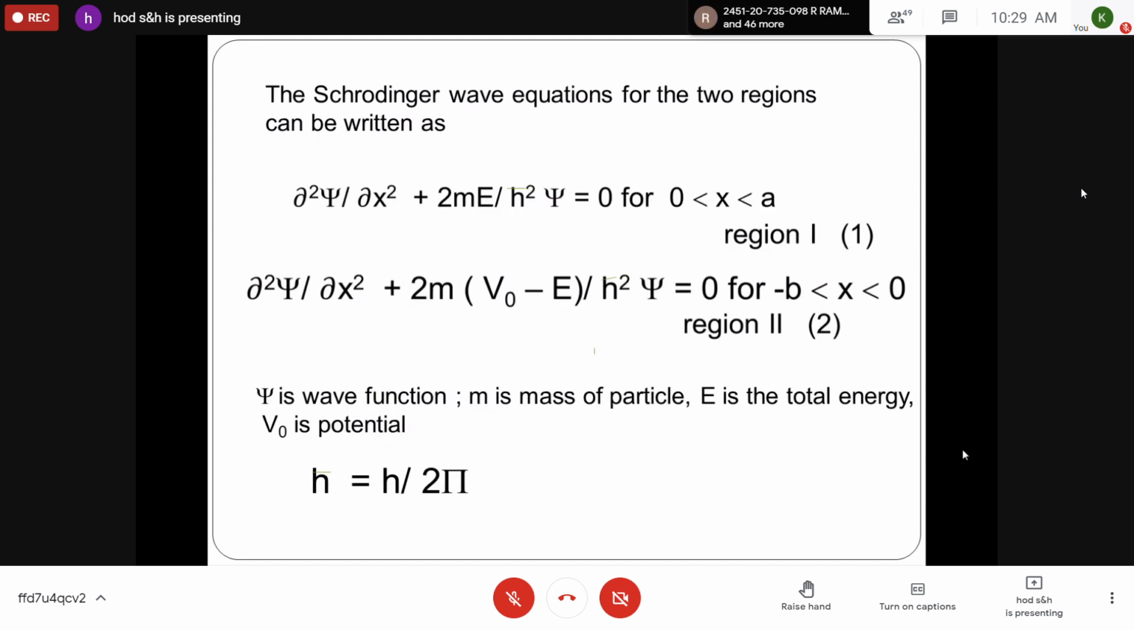So the Schrodinger wave equations for the two regions can be written as d²ψ/dx² plus 2mE/ħ² ψ equals 0 for 0 less than x less than a. It is ħ, not h. If you see the diagram, when the electron is in the lower potential, the Schrodinger time independent wave equation is d²ψ/dx² plus 2mE/ħ² ψ equals 0 for 0 less than x less than a. This is the boundary condition, that is region 1, equation 1, where ψ is the wave function.